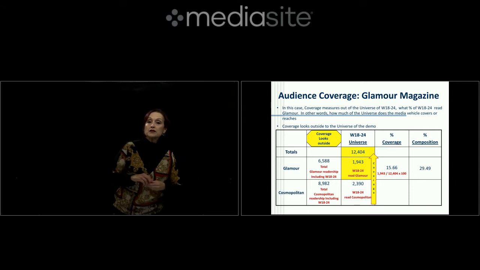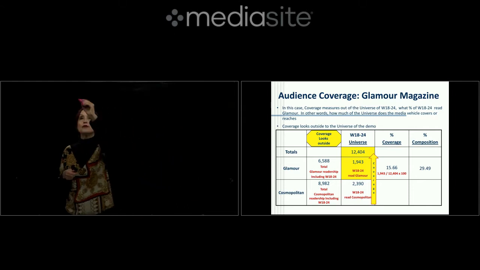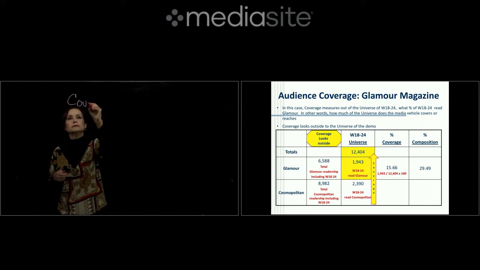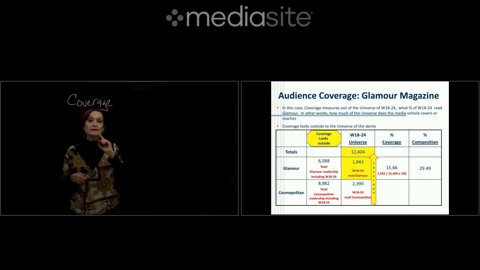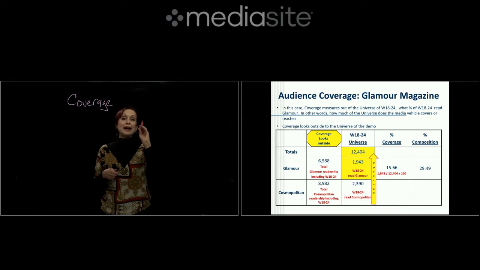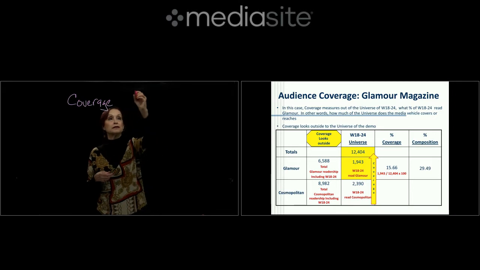So the formula for coverage, let me put the formula here, is calculated by taking the total demo audience for that particular media, divided by the universe of the demo, and multiply times 100.